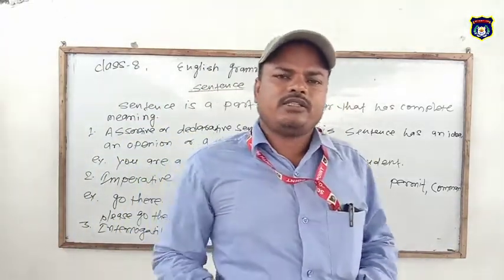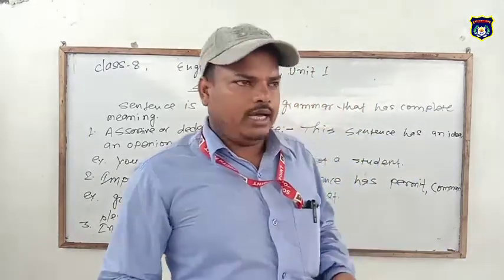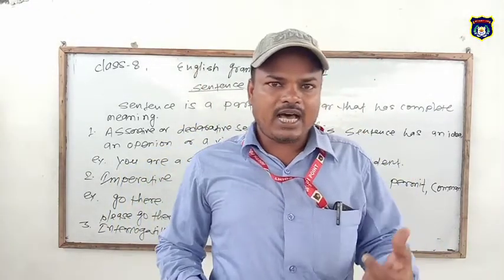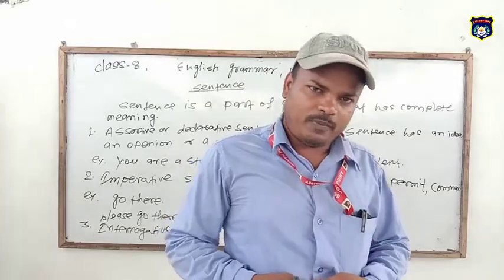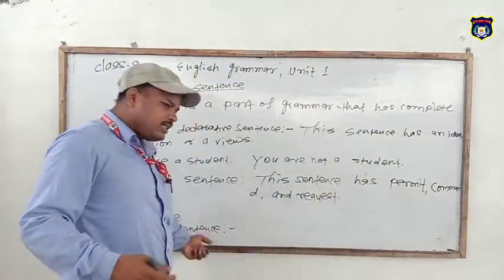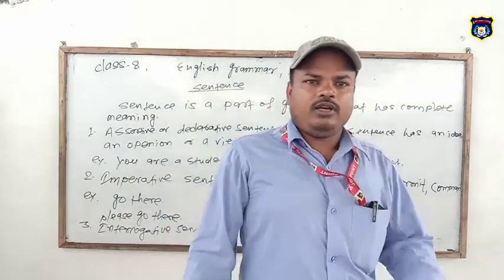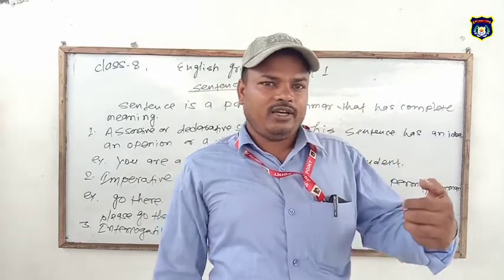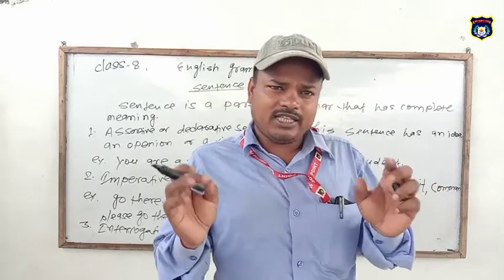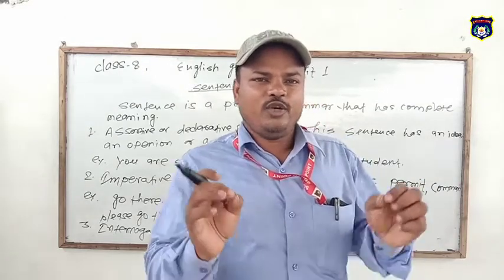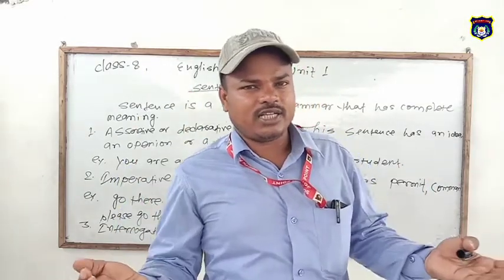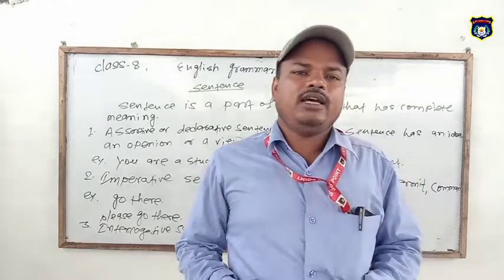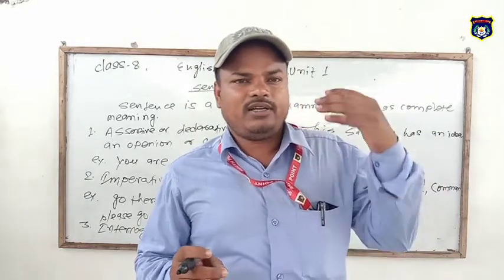An interrogative sentence asks some questions. Some questions it inquires. Interrogative sentences have two parts: yes-no questions and short questions. Also, if you write "please, you come", this is also a question. If you write "you come" and a question mark is given at the end of the sentence, then it refers to a question. But especially nowadays in practice, the question starts with a helping verb.